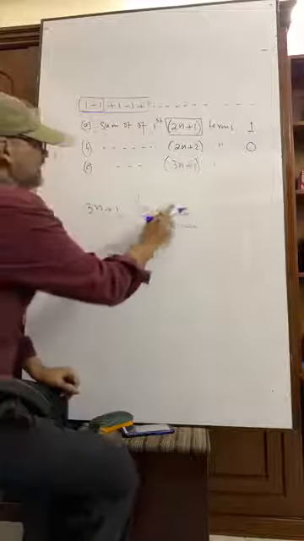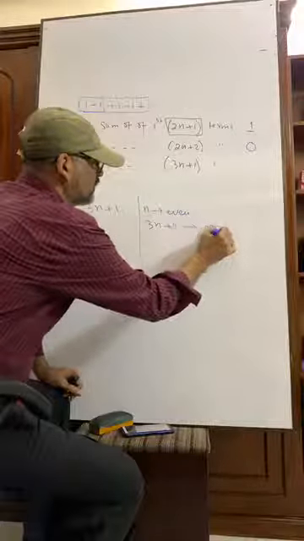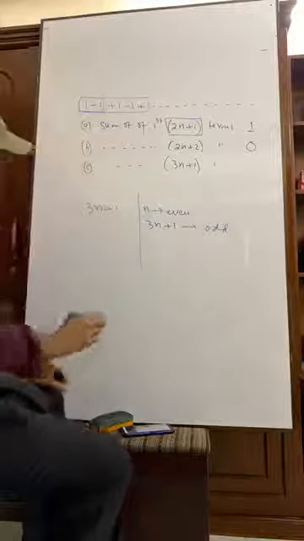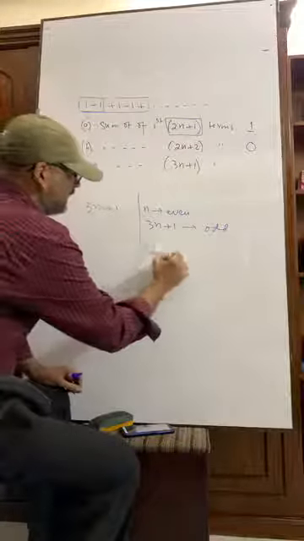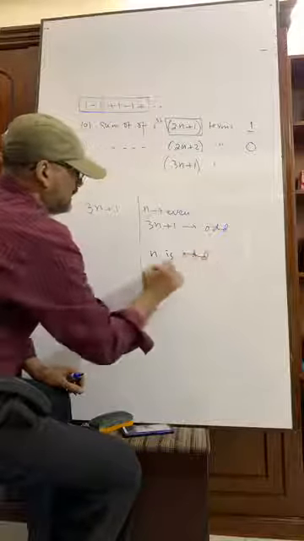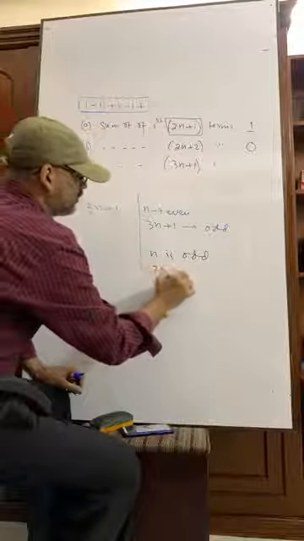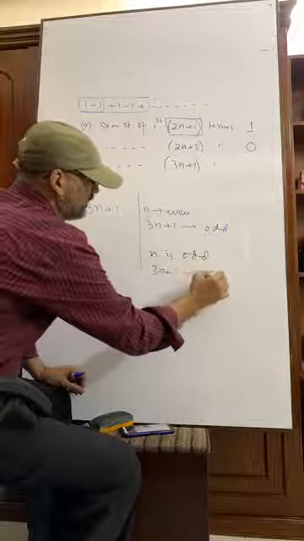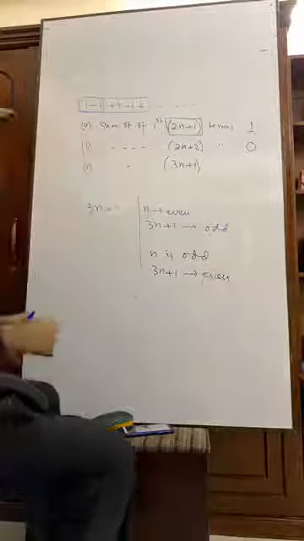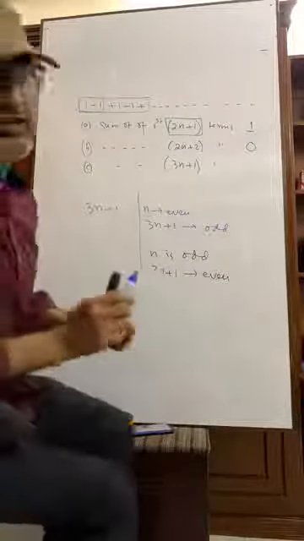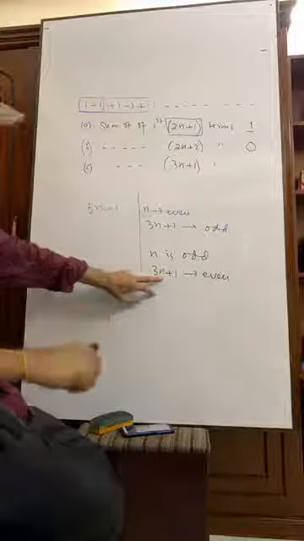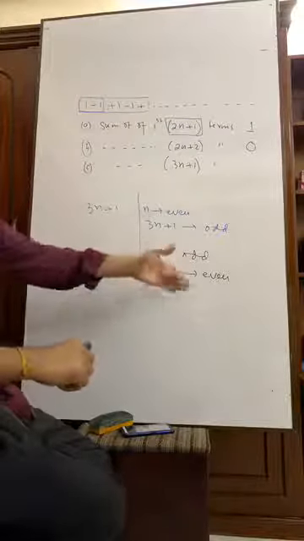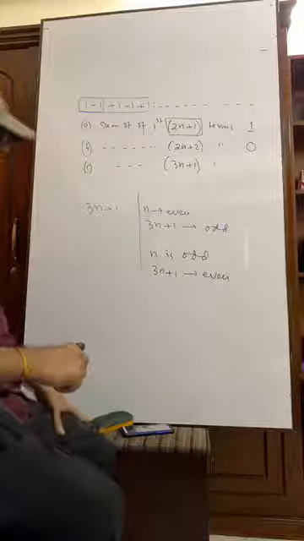If n is even, then 3n plus 1 is odd. Similarly, if n is odd, then 3n plus 1 is even. Suppose n equals to 1, 3 into 1 plus 1 equals to 4. So it is even. You understand?